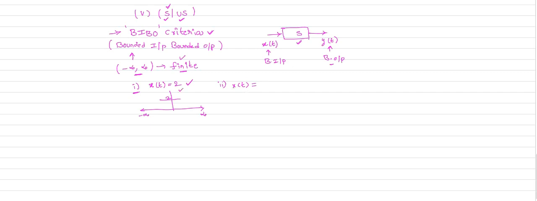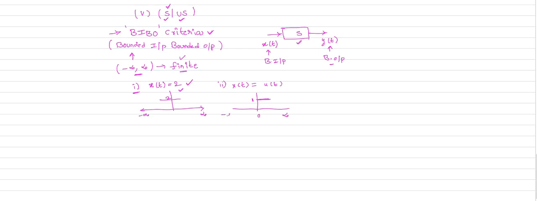So this is your input, x of t equal to 2, which is a bounded signal. Suppose I take x of t equal to u of t. Is it a bounded signal or not? It is a bounded signal. What is the reason? The magnitude of x of t is 1, which is a finite value from 0 to infinity.